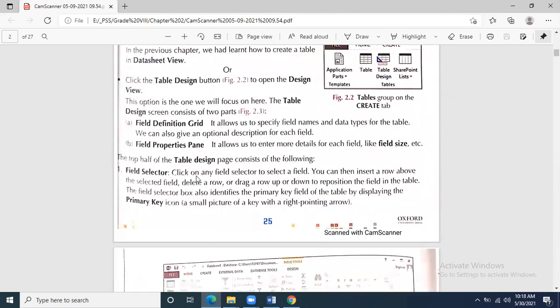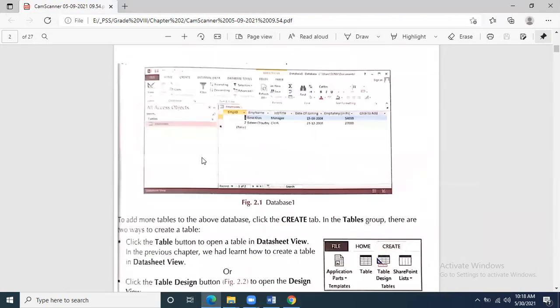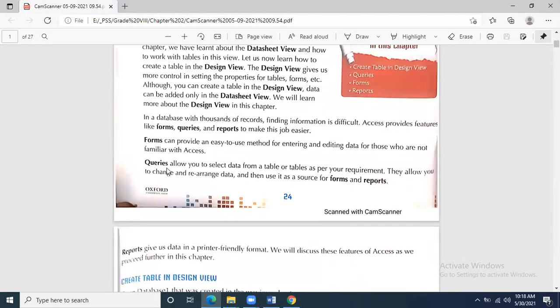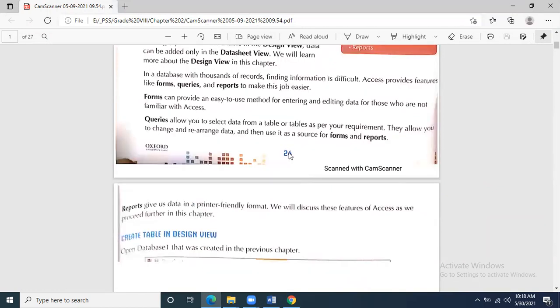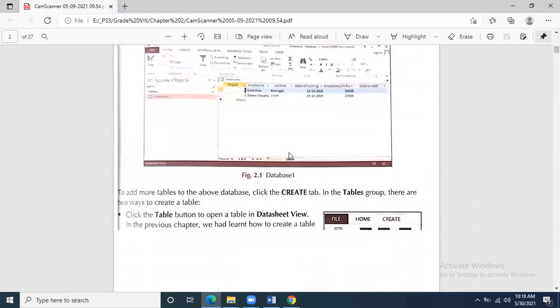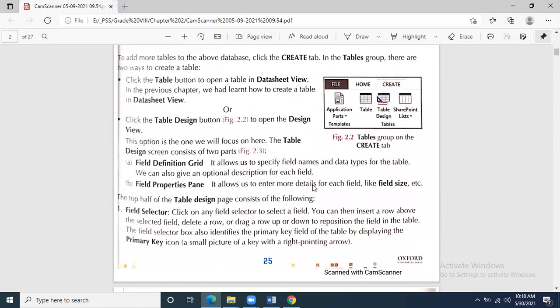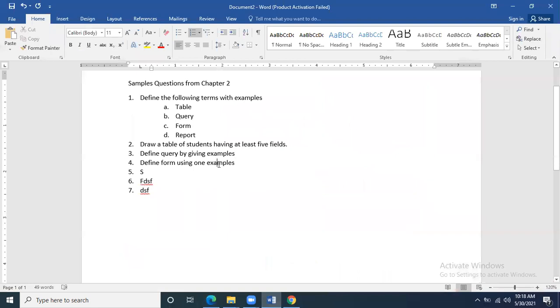If, being a student of computer science, you yourself think about what they will ask, consider this first page. You will say that they can ask about forms, they can ask about queries, they can ask about a report. If you come to page number 2, the second page of this chapter, you will see that they have mentioned the data sheet view. So a question can come about the data sheet view, which was there in chapter number 1 as well. Define data sheet view.